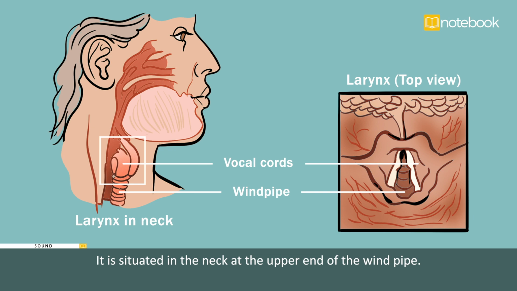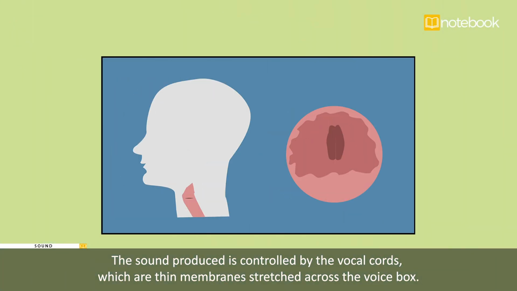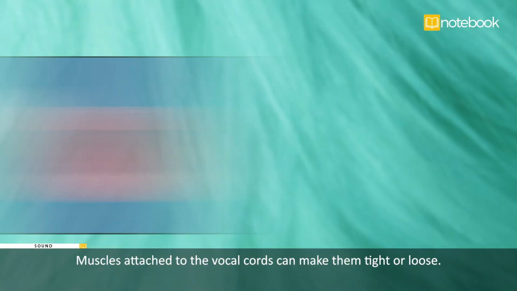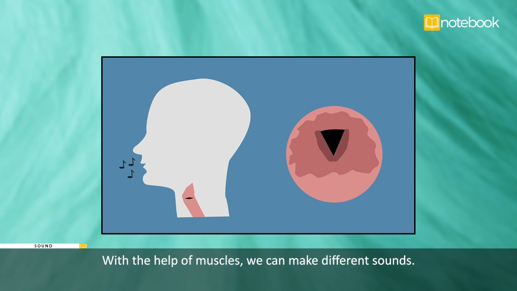It is situated in the neck at the upper end of the windpipe. The sound produced is controlled by the vocal cords, which are thin membranes stretched across the voice box. Muscles attached to the vocal cords can make them tight or loose. With the help of muscles, we can make different sounds.